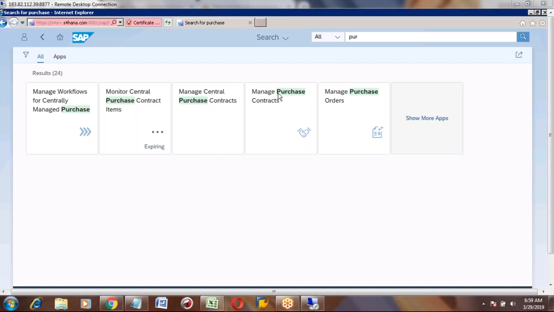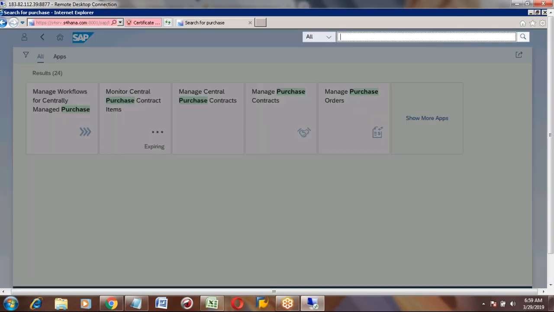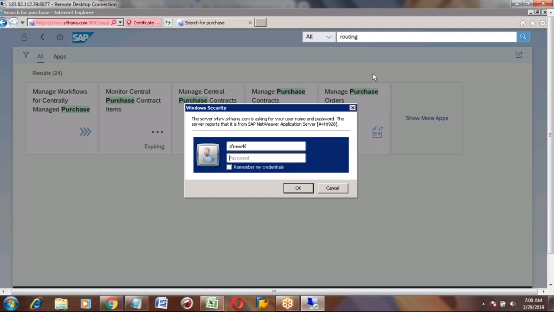So I'm just explaining how Fiori looks like. If you have any questions, you can just type in chat. Okay, thank you. You are asking for routing, let me type routing.